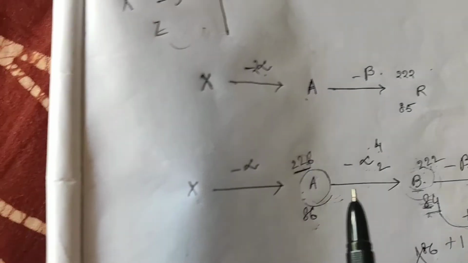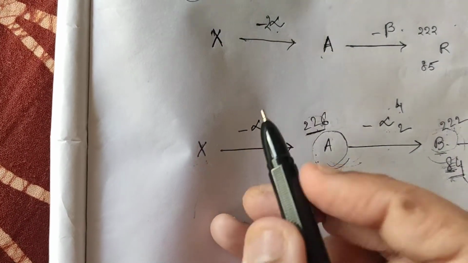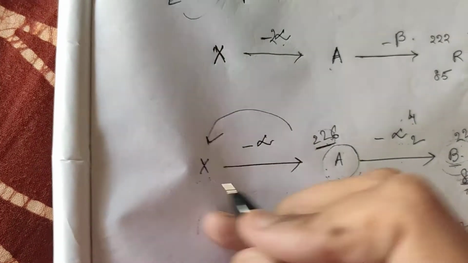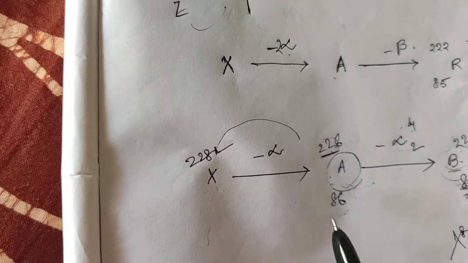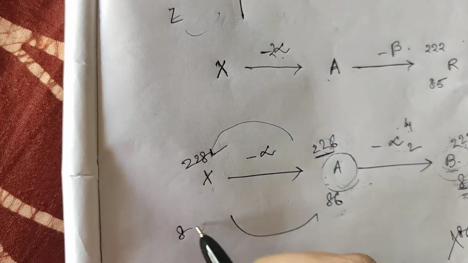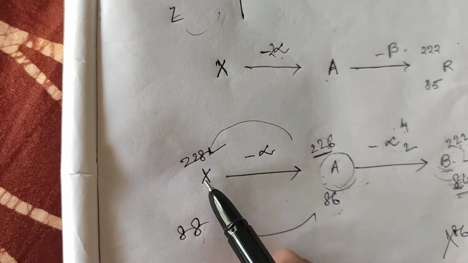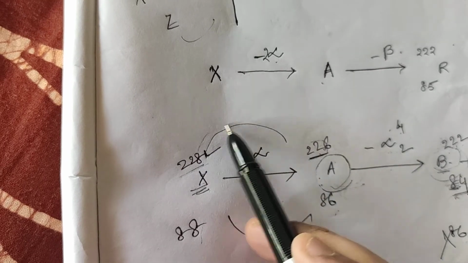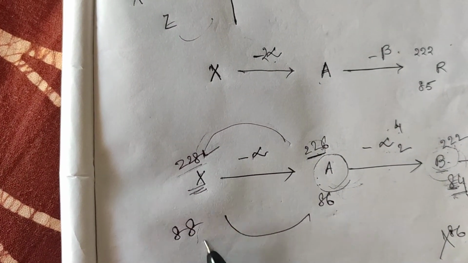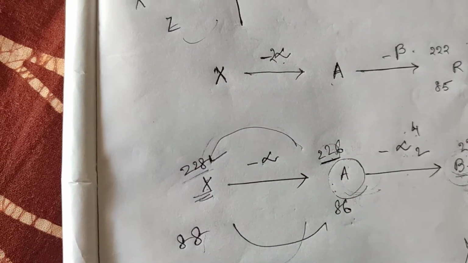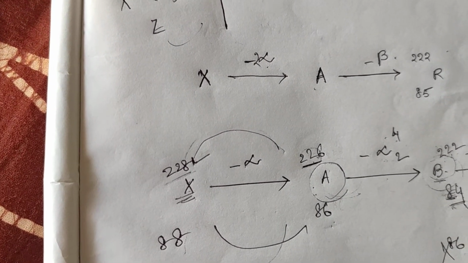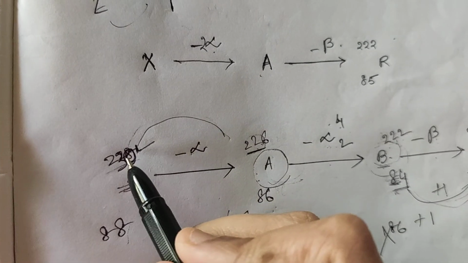Right? Again +4, 228 +2, 88. Why? Because this has emitted alpha. That means 228 -4 is 226 and 88 -2 is 86. Okay, sorry, 230. I'm so sorry, it will be +4.